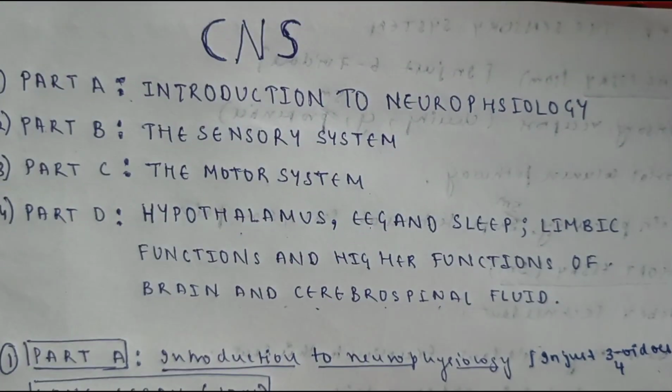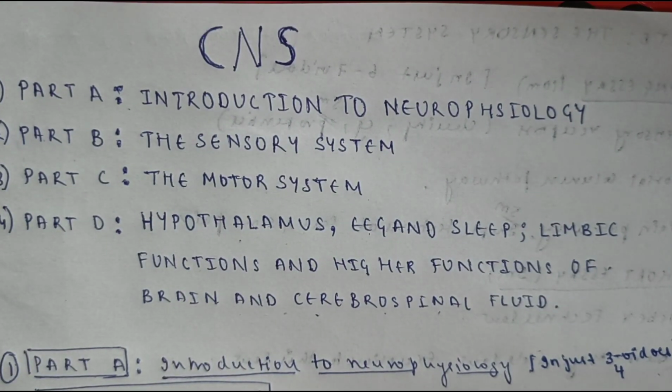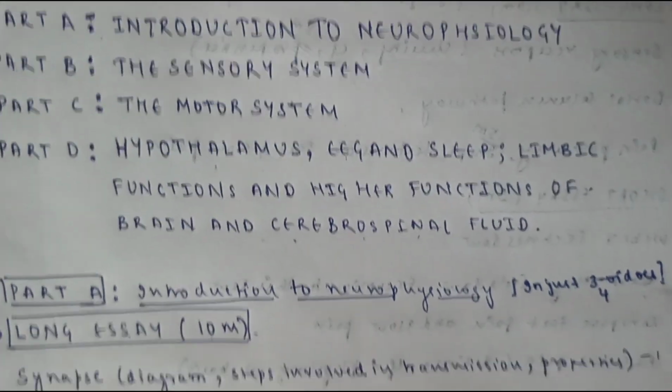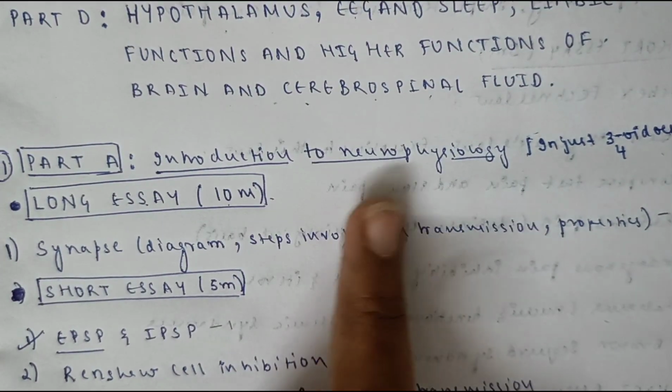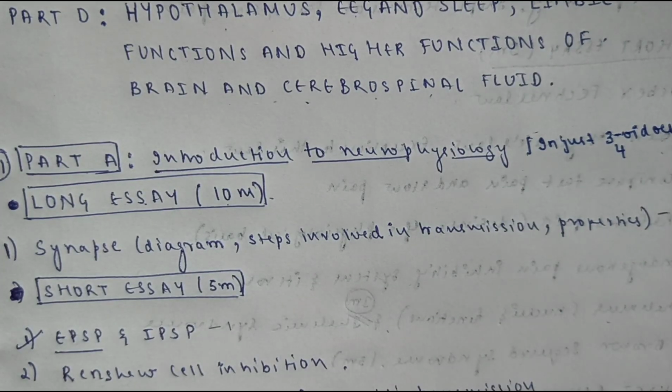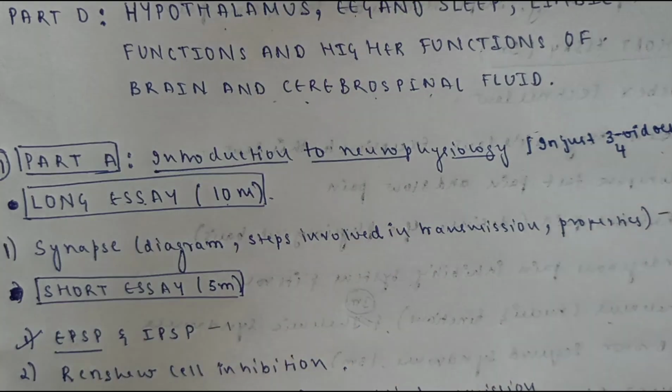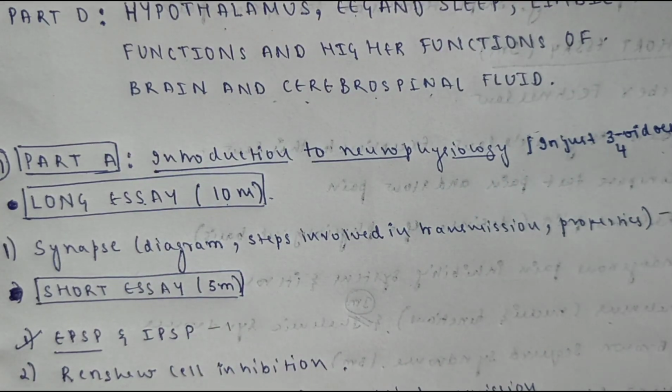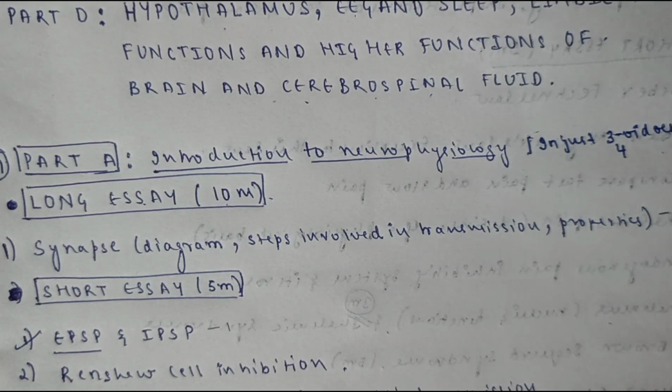In that, I'm going to tell you about each and every part, the most important and repeated questions, and the most probable questions for your university examination. So we have part A, that is introduction to neurophysiology. I will be completing this in just 3 or 4 videos, max 4 videos. I will complete the entire CNS series within 20 to 25 videos, and each video will be around 30 to 45 minutes.